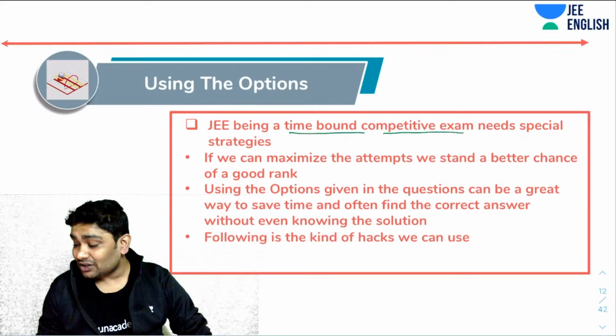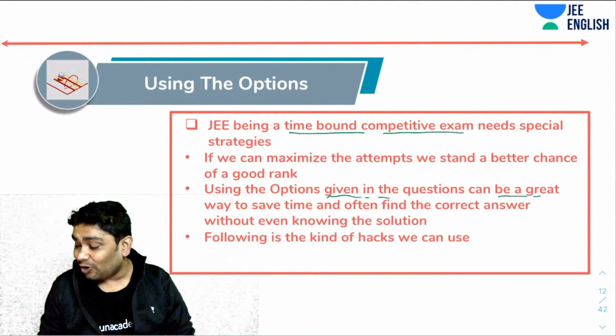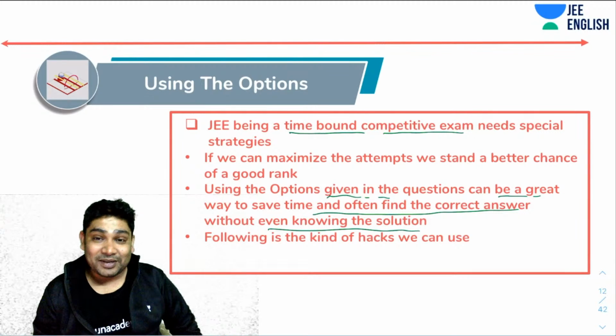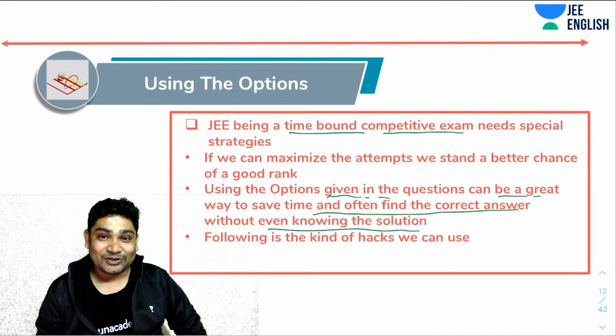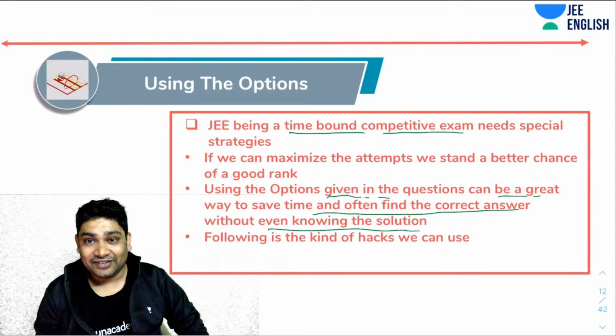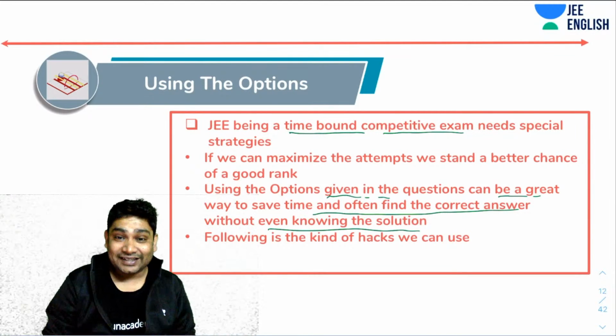Now, using the options given in the question can be a great way to not only save time, but often even find the correct answer without even knowing the solution. So sometimes you will be able to find the answer for questions that you don't know how to solve. Sometimes it will help you save time and identify the answer very quickly. Other times it will help you identify the answer when you don't know anything.